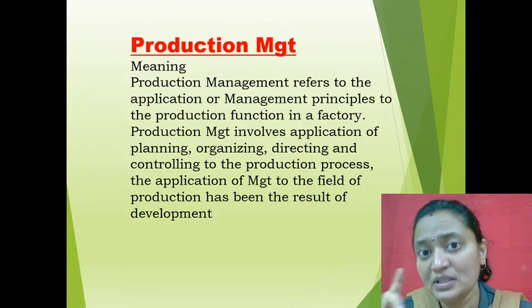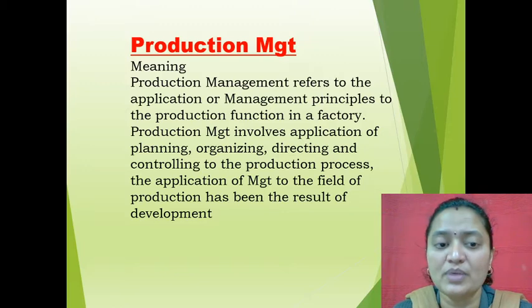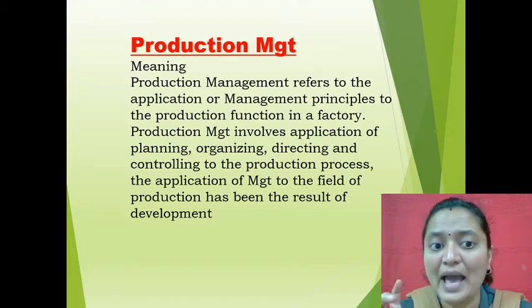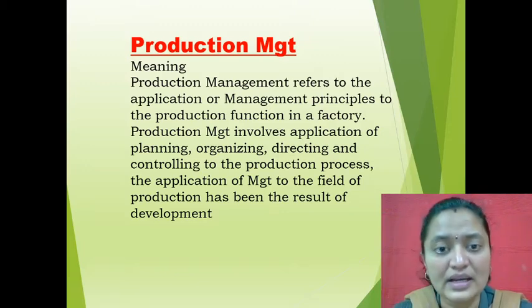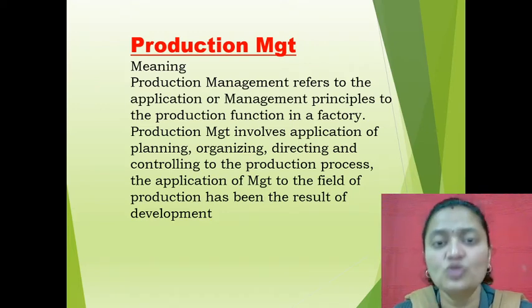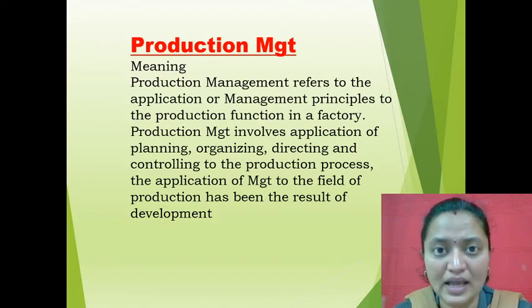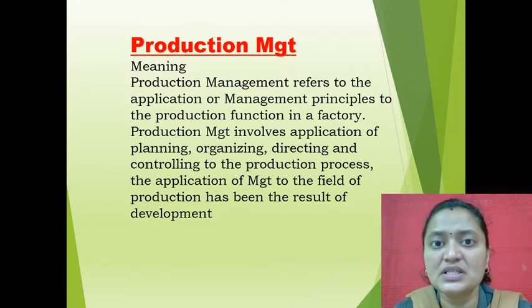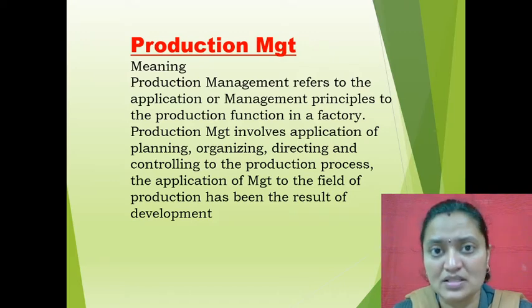In the meaning of production management, you need to remember that production management involves application of planning, organizing, directing and controlling to the production process. Now these four functions you have already studied in the functions of management. So briefly we will be seeing about this. Planning means deciding in advance what work has to be done and when and how it has to be done and all that. That is called planning.